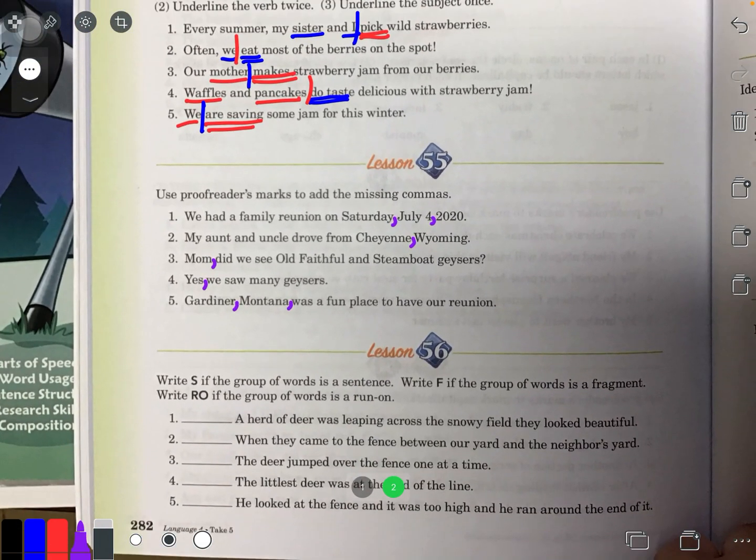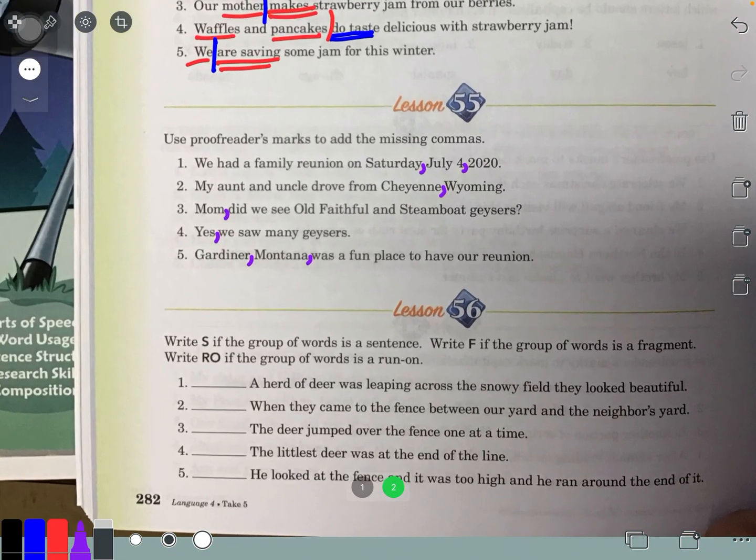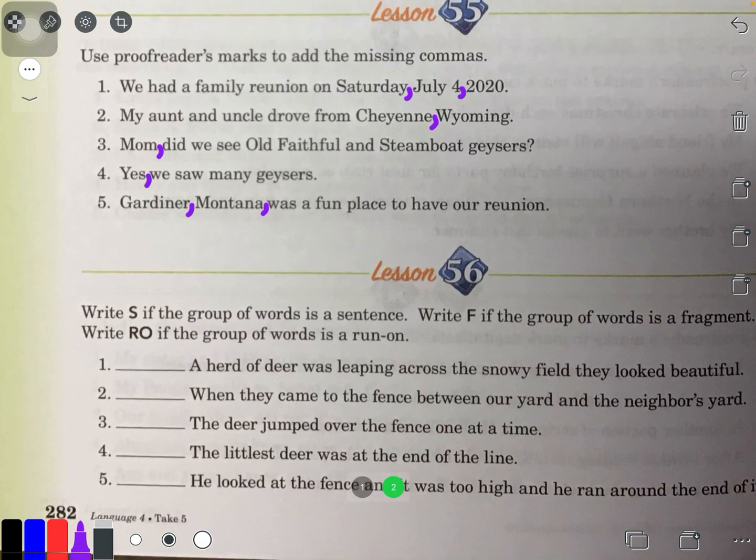All right, last one. Oh, we've got to tell if a sentence is a sentence or a group of words, if it's a fragment or if it's a run-on. So this is a lot of level 5 thinking. A herd of deer was leaping across the snowy field. They looked beautiful. Ooh, I can already see where I need to put that period. This is a run-on sentence. If I needed to correct this, I need to put a period here after field. So it would say a herd of deer was leaping across the snowy field.